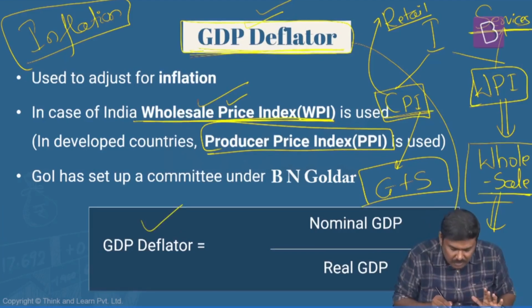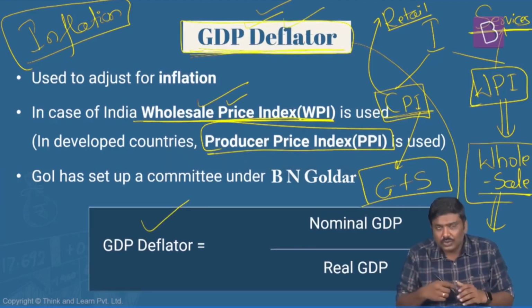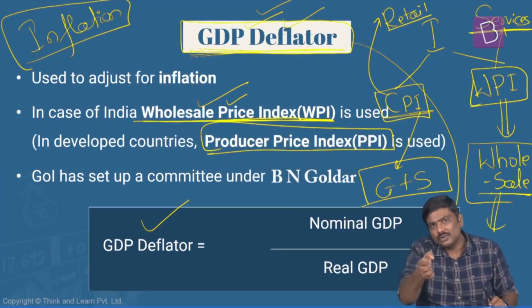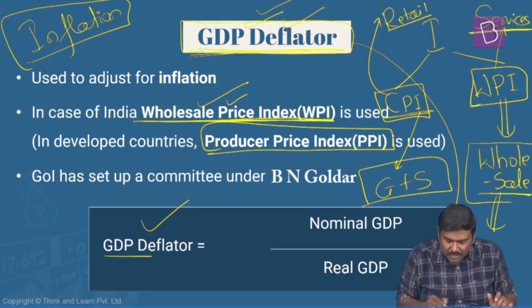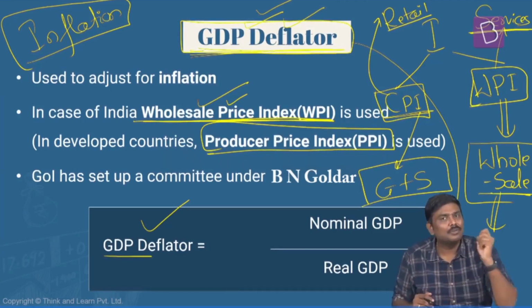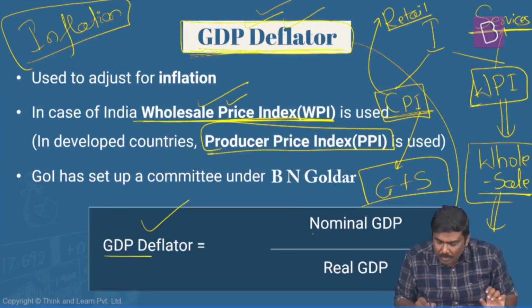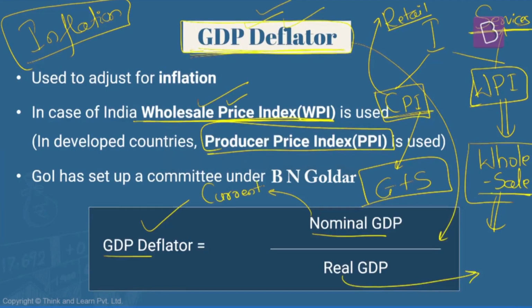Now some of you will look at this and say, sir, you say that the GDP deflator is used to deflate the data, used to reduce the impact of inflation, but you are calculating the GDP deflator by taking nominal GDP and real GDP. And if you remember the concept of nominal and real, nominal GDP is calculated taking into consideration the current market prices, and real GDP is calculated taking into consideration the base year prices.